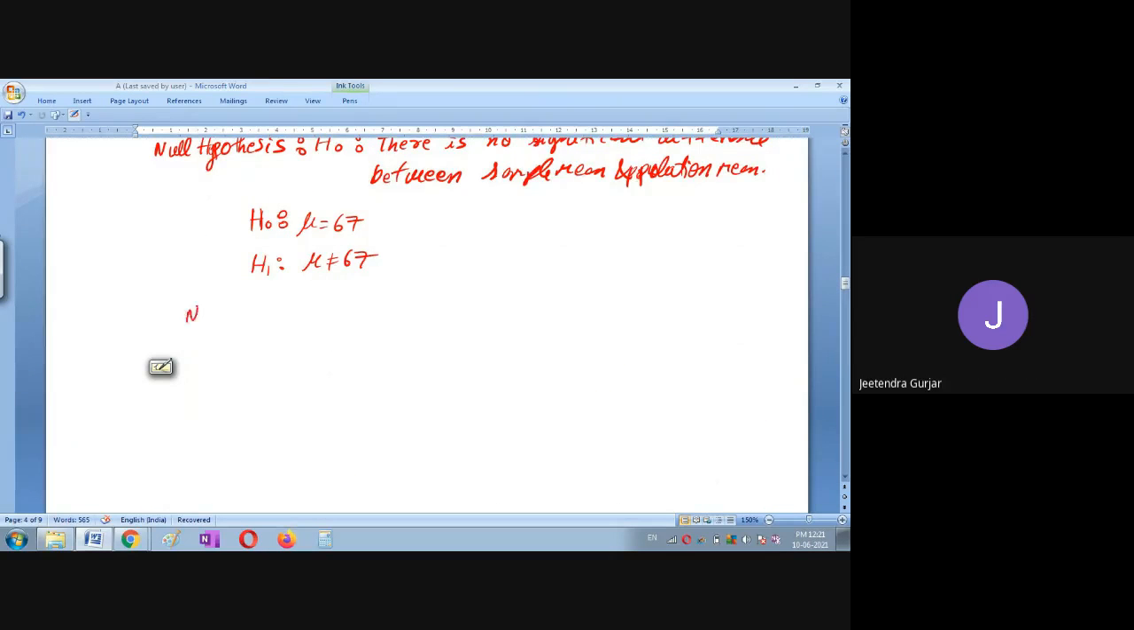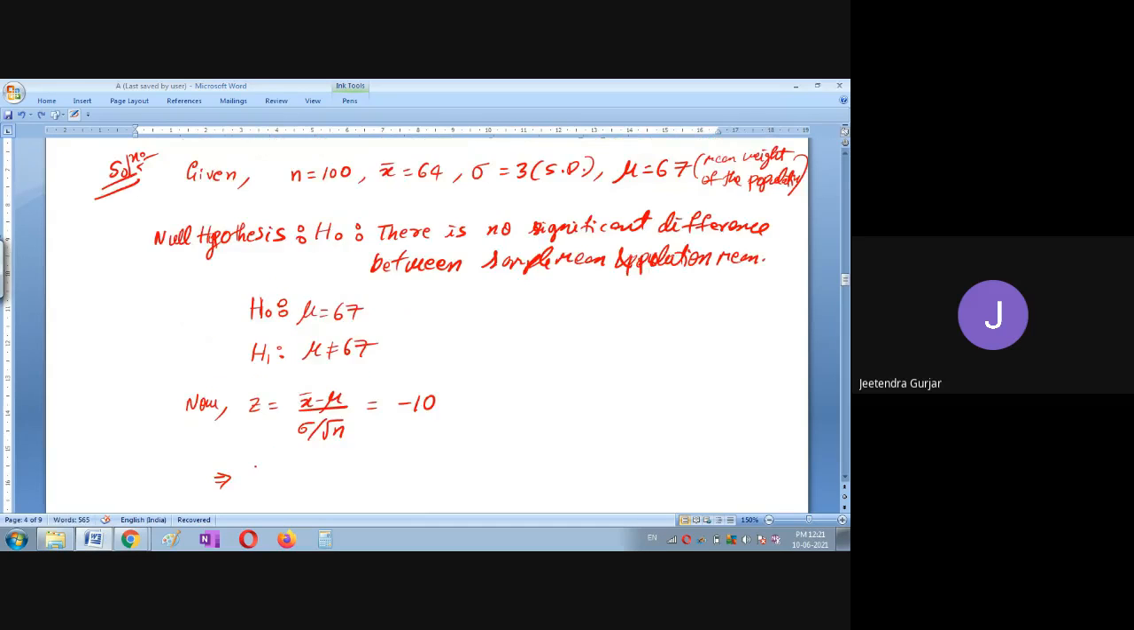So therefore I will take here now z is equal to x bar minus mu divided by sigma divided by root n. If you substitute all these values, friends, you will get here -10. Yes, friends. So that implies mod of z is nothing but now 10. Mod of z is equal to 10.